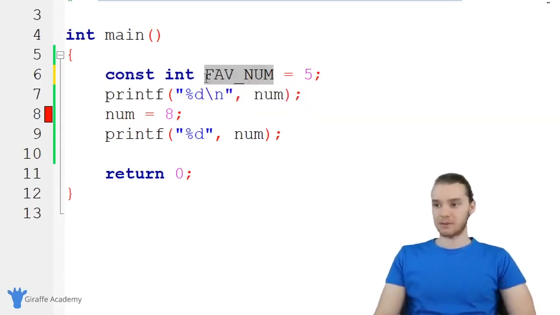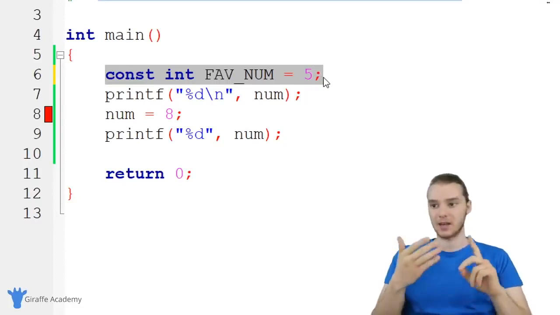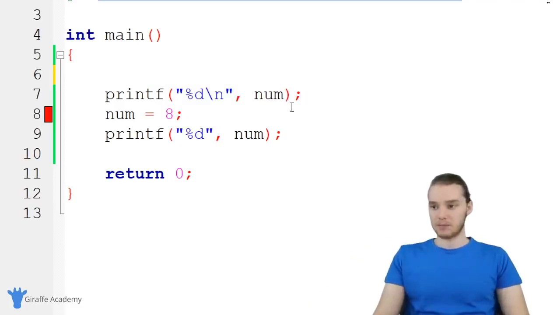But again, you don't have to do that, but that's kind of like a best practice. So this is one way that we can create a constant, and we basically create a constant variable that can't be changed. But a constant could also refer to just any number or any text that we're using in our program. So for example, I'm gonna get rid of this.